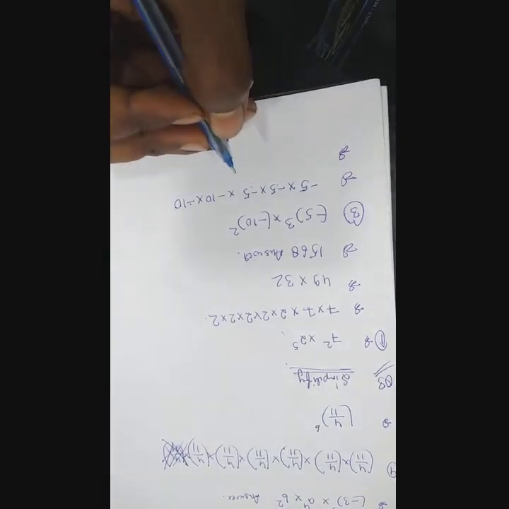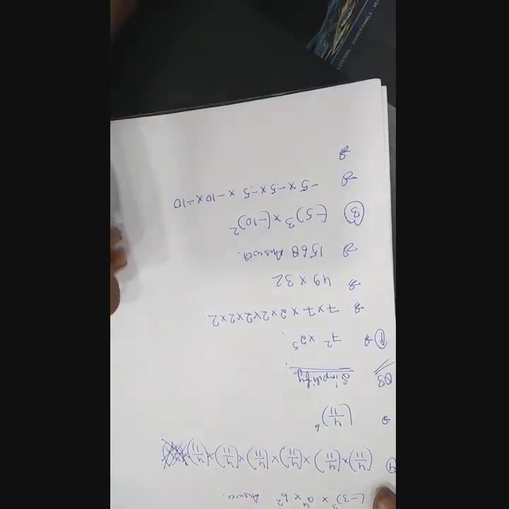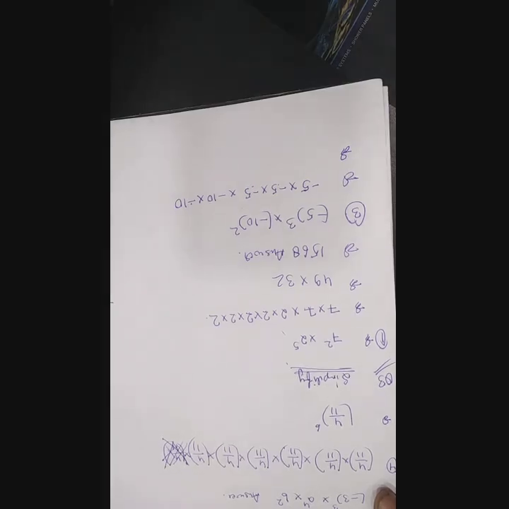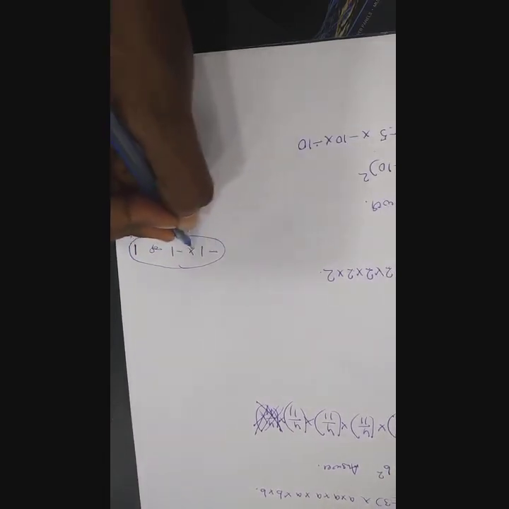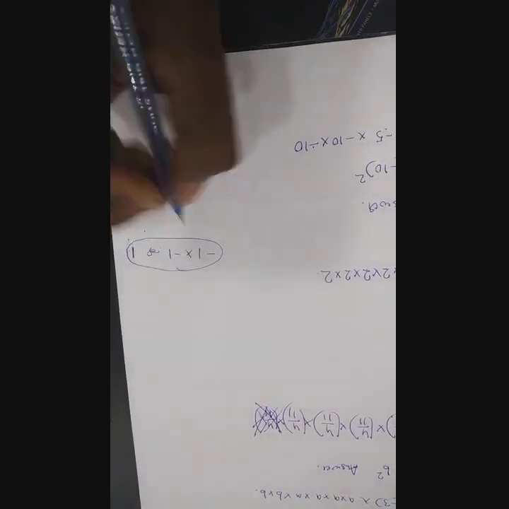And remember every time, whenever you multiply minus 1 by minus 1, at the last the value you get is a positive 1. Every time remember this.